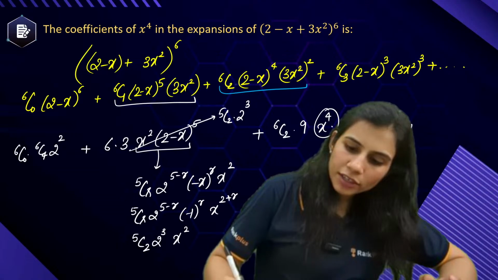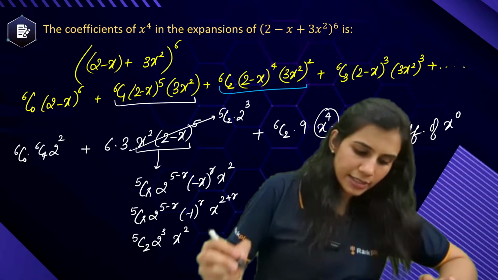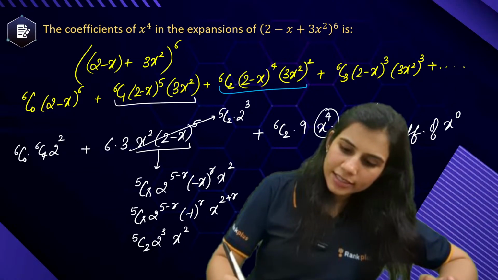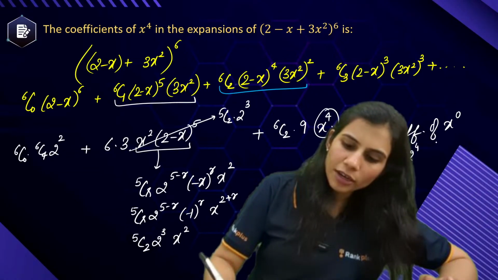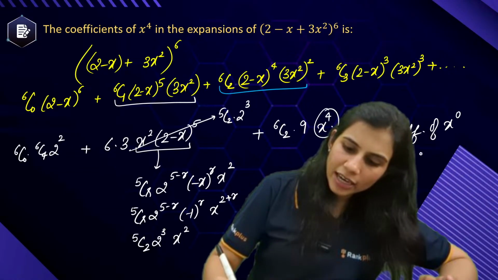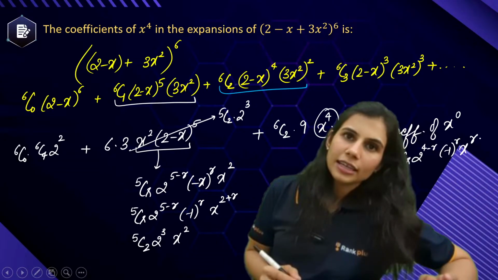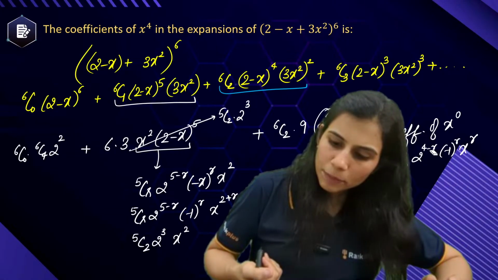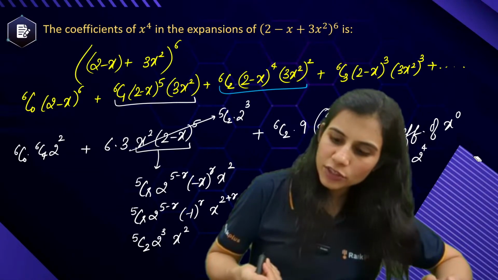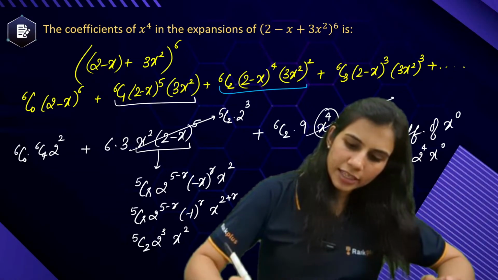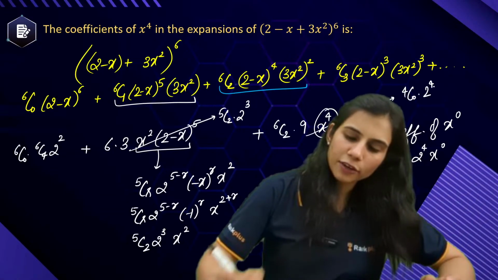The general term looks like 4cr, 2 to the power 4 minus r, (minus 1) to the power r, x to the power r. If you want the coefficient of x to the power 0, it will be 4c0, 2 to the power 4 minus 0, (minus 1) to the power 0, which is 1, into x to the power 0. So 4c0 into 2 to the power 4.